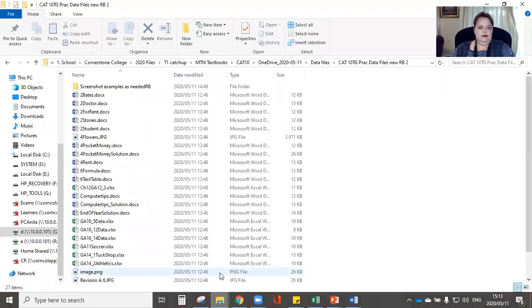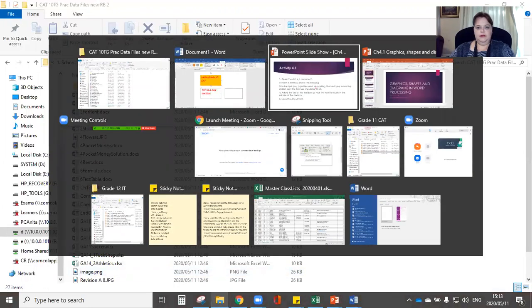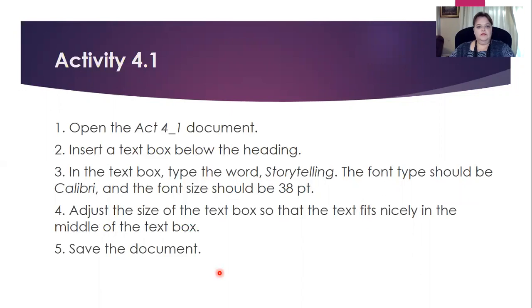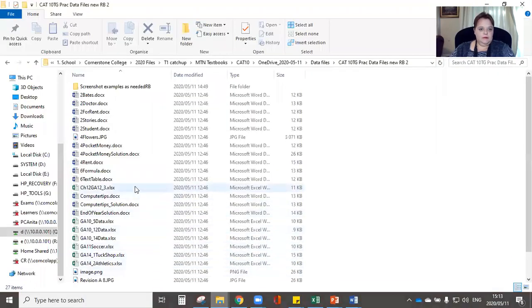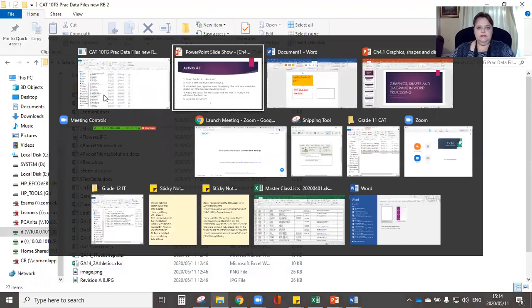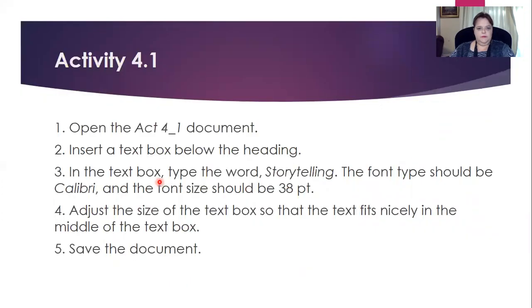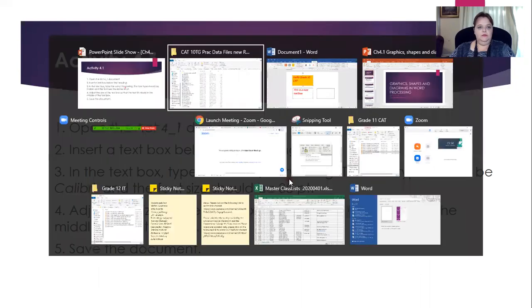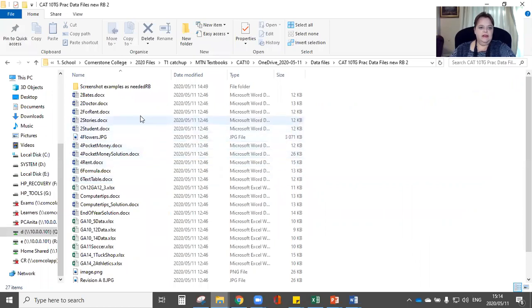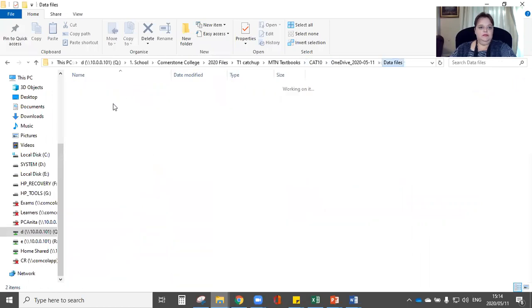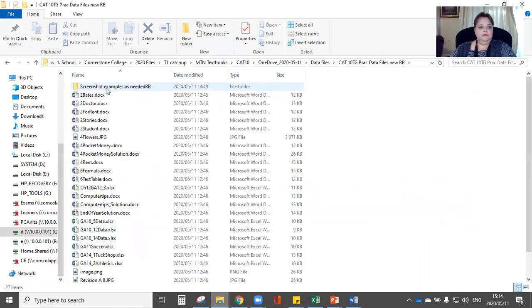What was it called again? Let's just make sure. It was called 4_1. Do we have one here? It doesn't look like there is one. Let's just see. You might have to, for that activity, actually create a new document and do the activities. Just want to check the previous. I will upload both of these for you so that you are able to work from it.